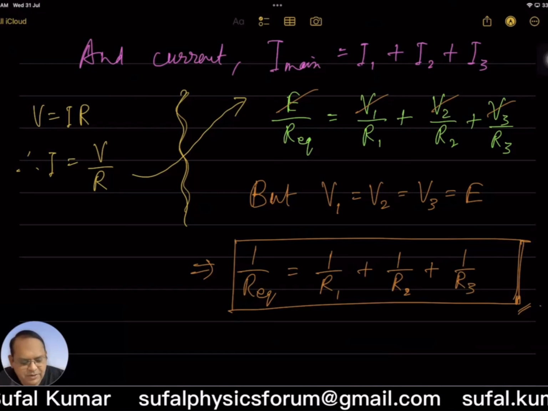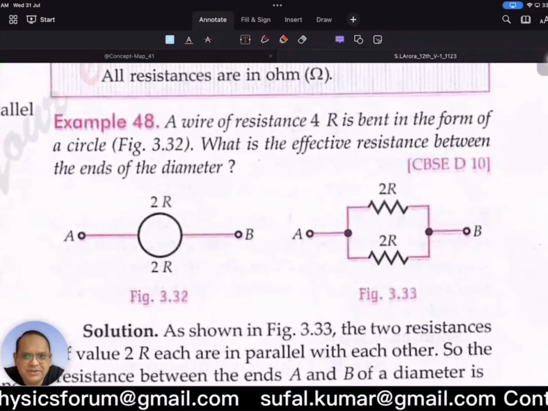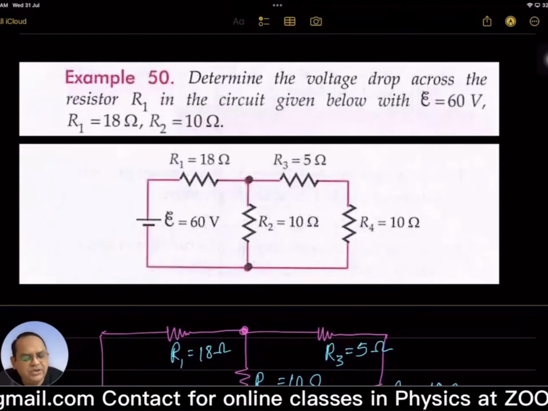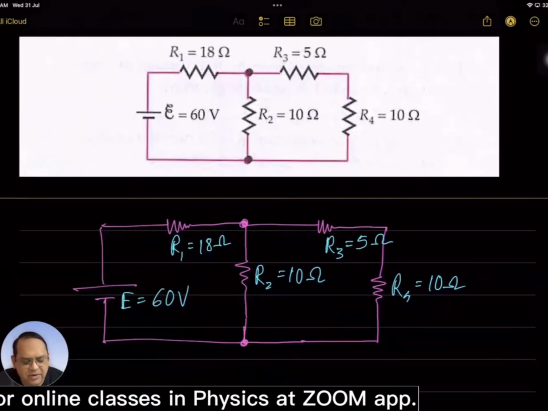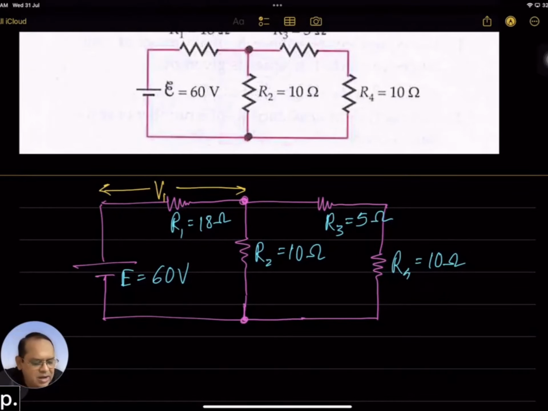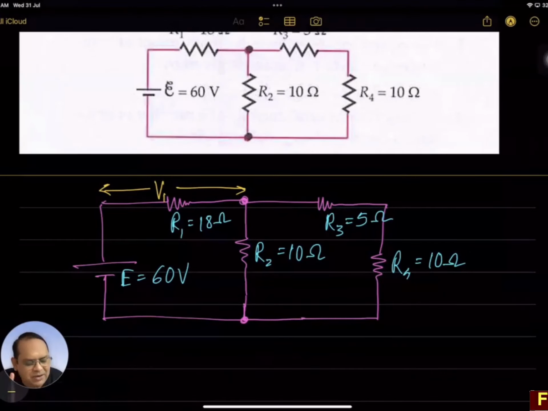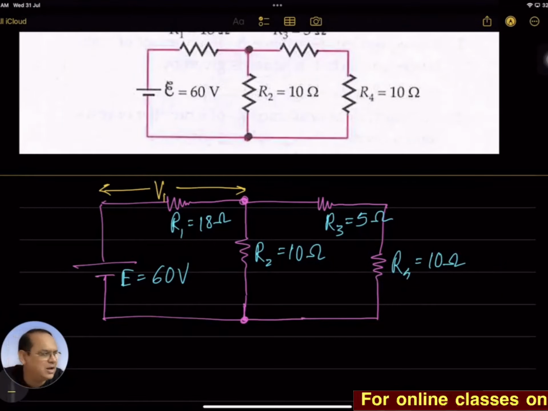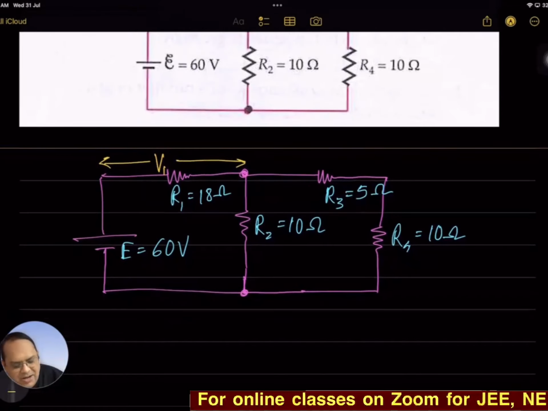Then afterwards, I think very easy illustrations. This is the question. Determine the voltage drop across the resistor R1, V1. Anything related to potential drop or current in any particular branch. At first, we need to find the equivalent resistance. Then thereafter, main current. Then only we could further find anything else.